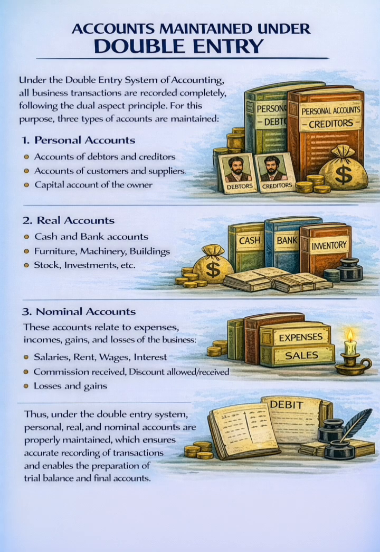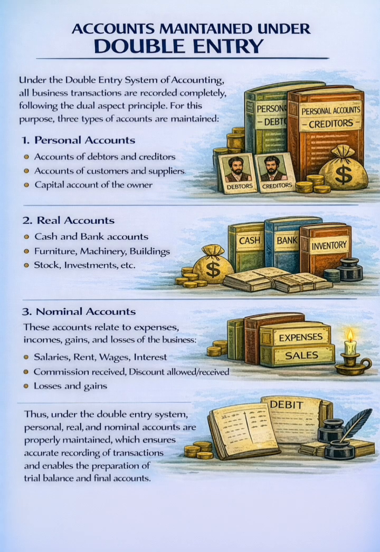1. Personal accounts. These accounts relate to persons or entities with whom the business has dealings. They include accounts of debtors and creditors, accounts of customers and suppliers, capital account of the owner. 2. Real accounts. These accounts relate to assets and properties of the business.